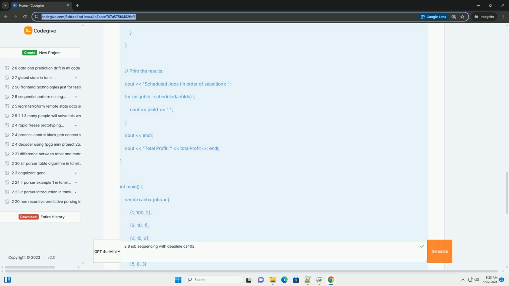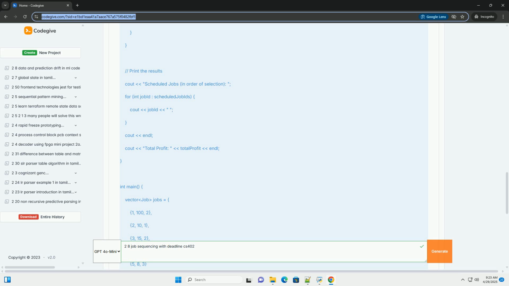How to compile and run. 1. Save the code as a .cpp file, for example job_scheduling.cpp. 2. Compile. Use a C++ compiler, like g++, to compile the code. 3.